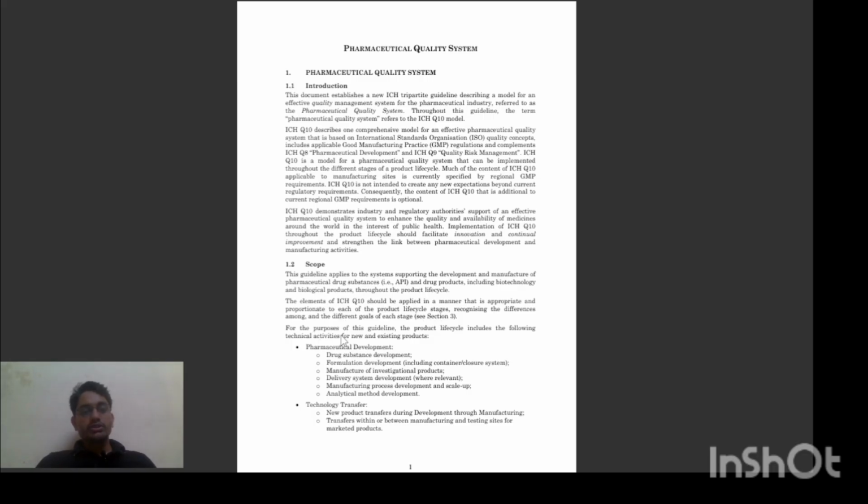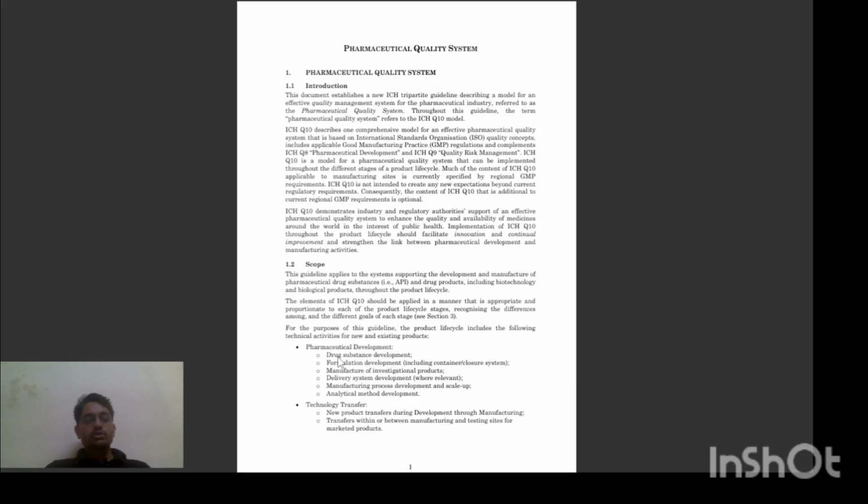For the purposes of this guideline, the product life cycle includes the following technical activities for new and existing products. Pharmaceutical development. Pharmaceutical development consists of drug substance development, then formulation development, including container closure system, manufacture of investigational products, delivery system development where relevant, manufacturing process development and scale up, and analytical method development.